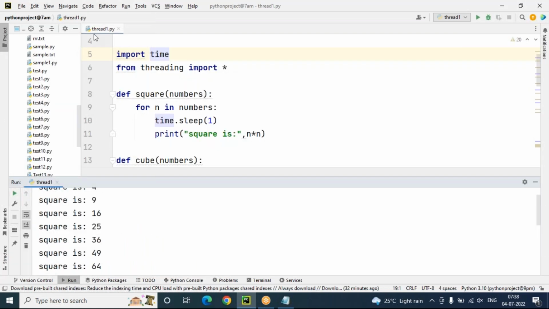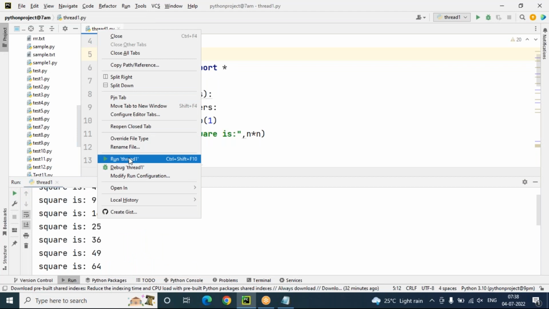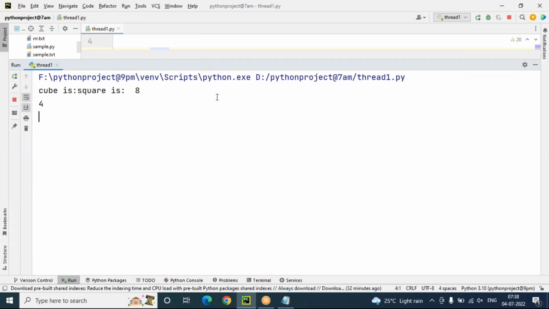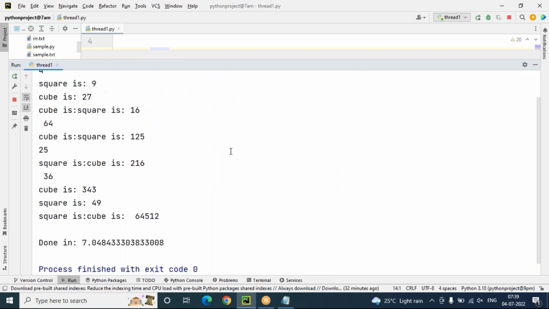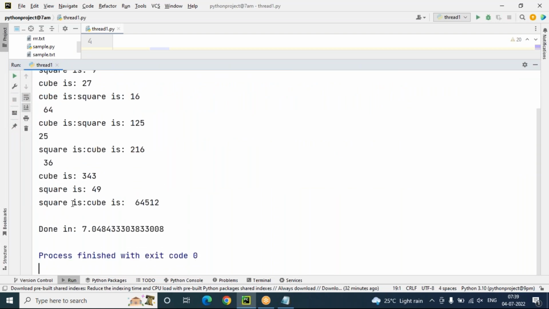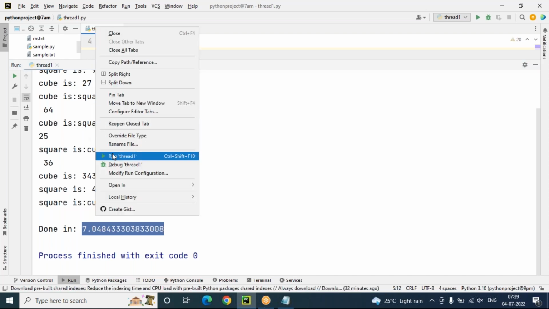Now let's run this one. This time it is a multi-threading program. Look at how the execution starts. At a time, the square function and the cube function are both executing, right? So how much time is going to be reduced? 50% of the execution time is going to be reduced. Previously the time was 14 point something. Now this time was 7.048 something. So half of the execution time is reduced.